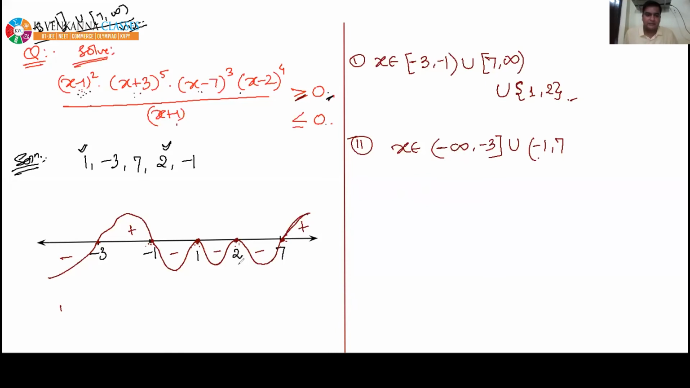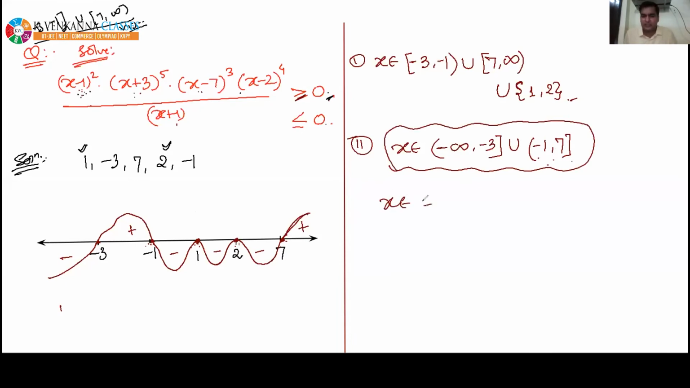At 7, it is closed. And see, 1 can be included, yes, because the numerator is becoming 0. 2 can also be included because it is also making the numerator 0. So I do not have to exclude 1 and 2 from this. That's why -1 to 7 has become the complete answer. So this is the answer for the second one.